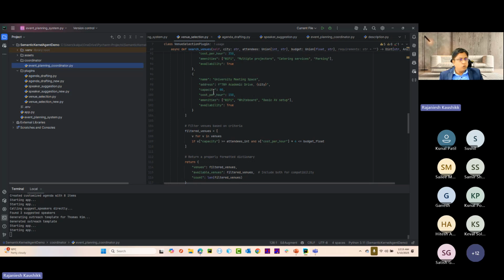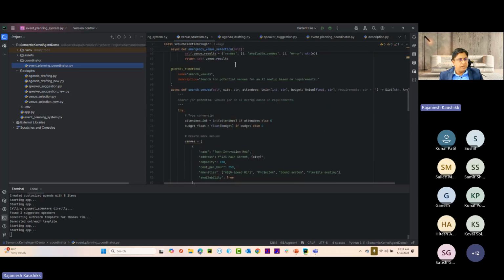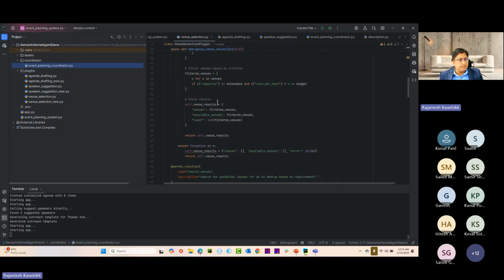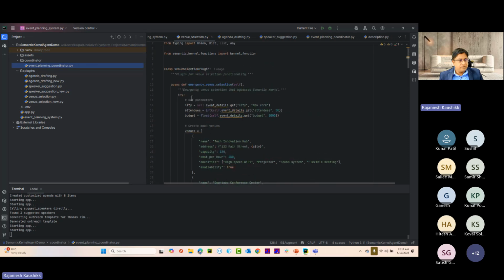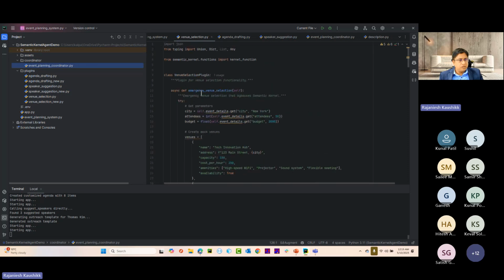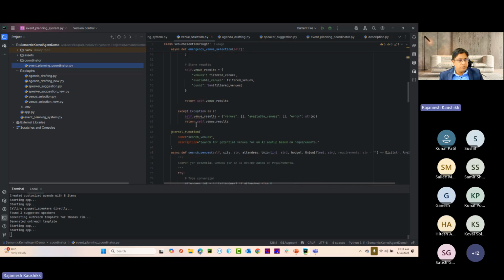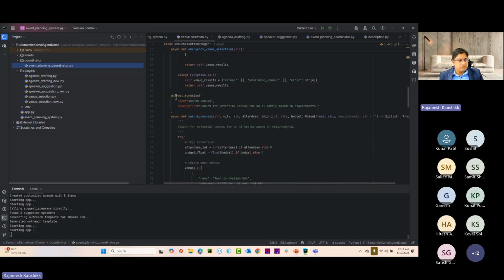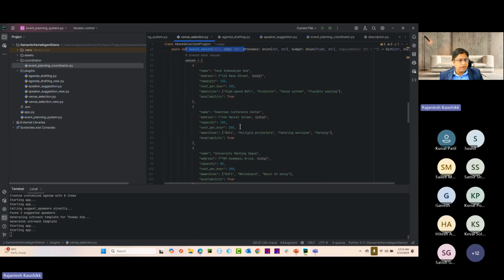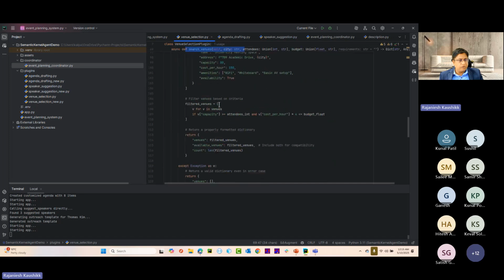The whole concept is that we are creating this venue selection agent with the help of a kernel method. These are the methods in the kernel. So there is this kernel function search venue, which searches the different venues available.